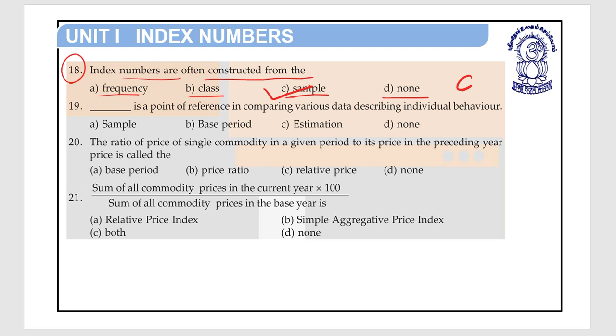Question number 19. Dash is a point of reference in comparing various data describing individual behavior.